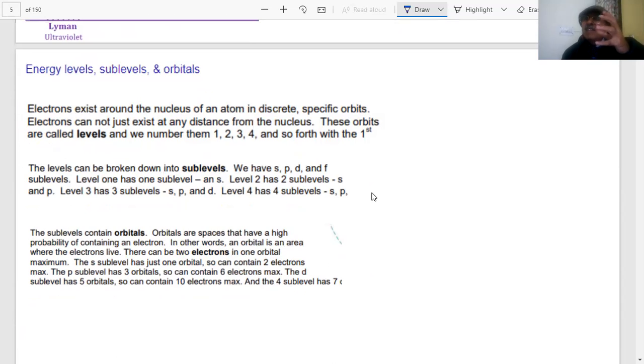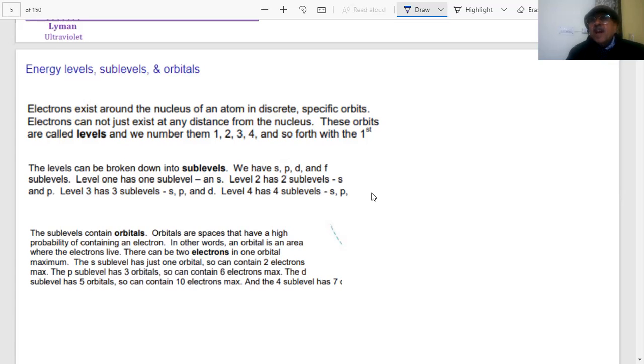Within the energy level there are sub-levels, and in the sub-level there are orbitals in which the electron lives. How the electrons will be found in the orbital, we will see by using a set of four quantum numbers: principal quantum number, azimuthal orbital quantum number, magnetic quantum number, and spin quantum number.